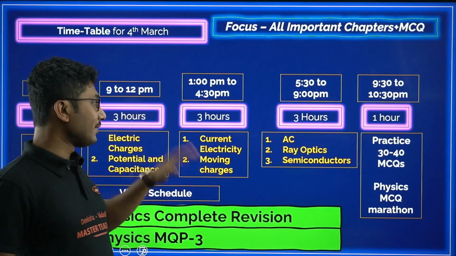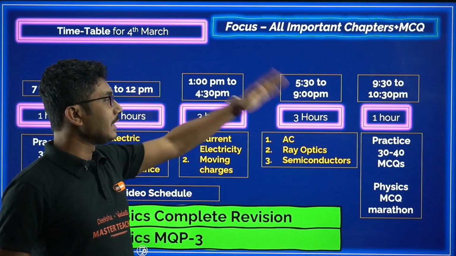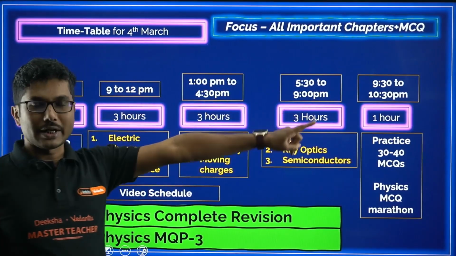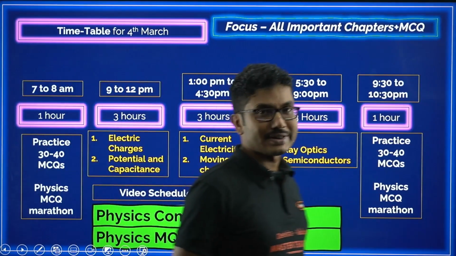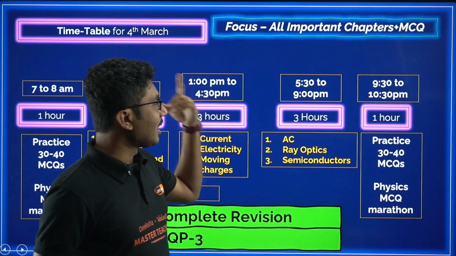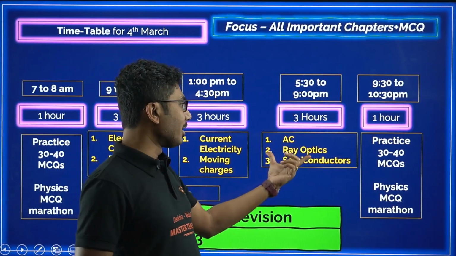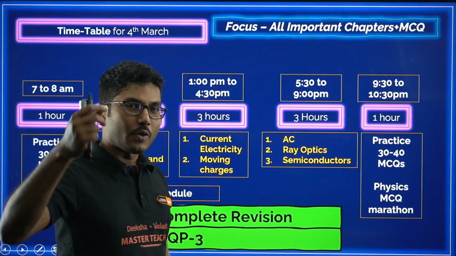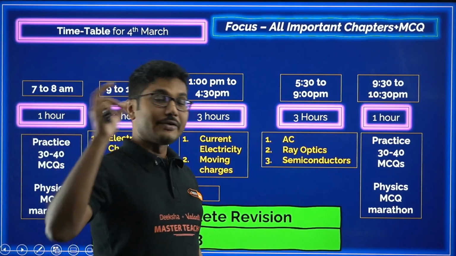If you are feeling sleepy, after 4:30 till 5:30, you can take a 1 hour nap. You can have some evening snacks, and then you can start afresh again for another 3 hours. Alternating current numericals will come, so you have to practice some formulas. What are all the tricks that you have to remember?